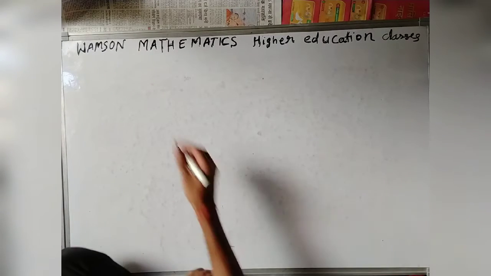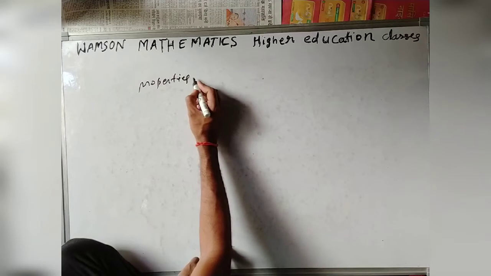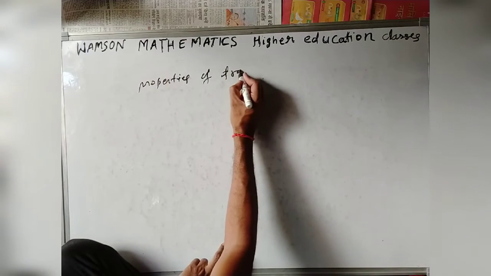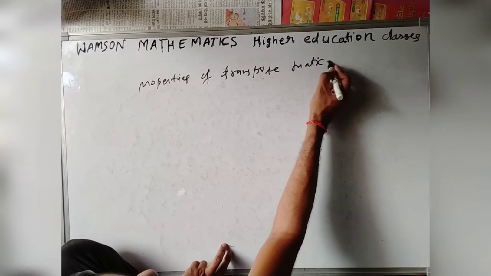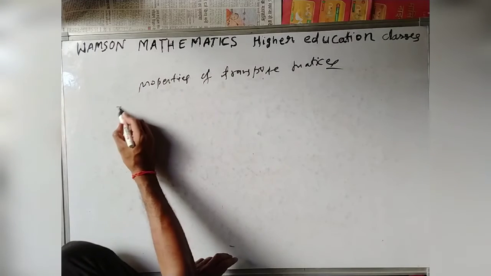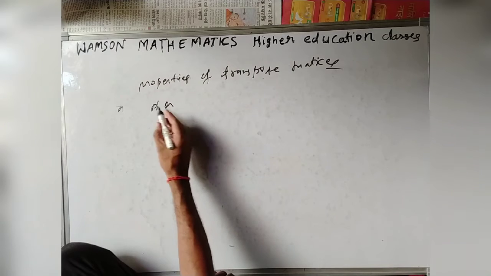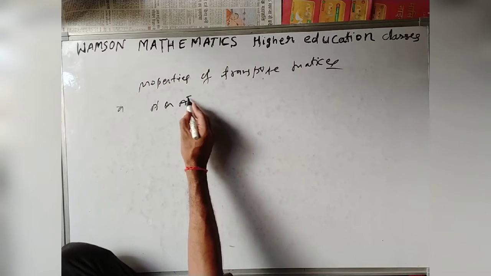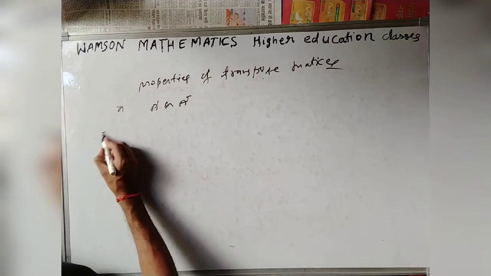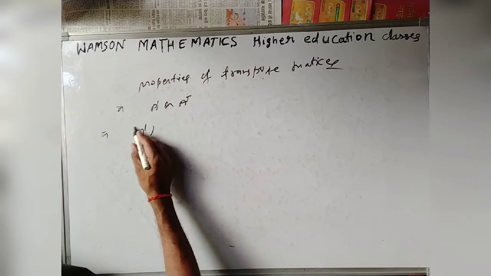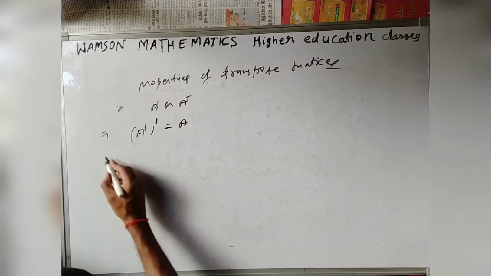What are the properties of the transpose matrix? The transpose of any matrix is represented by A transpose, A dash, or A to the power T. This is the representation of the transpose matrix. So if we take the transpose of A transpose again, then it is equal to A.